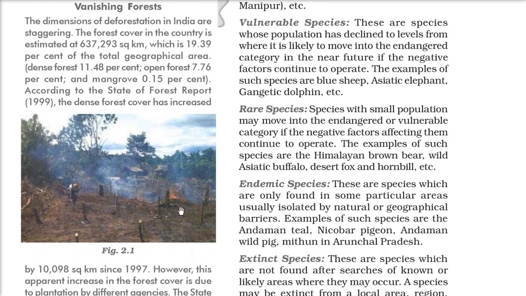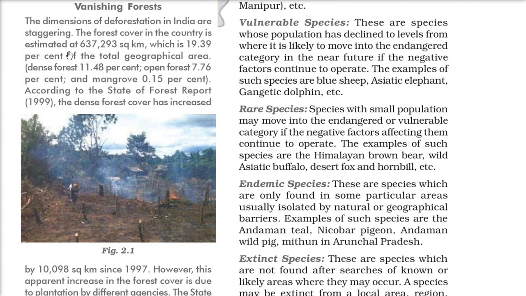But what are we doing? This is a picture of a forest with fire. It may be man-made, but we have to understand that these forests are vanishing. That is, we are doing deforestation.